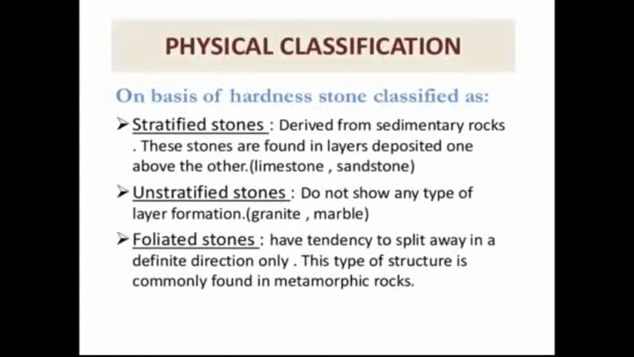The next is physical classification. On the basis of structure, stone is classified into stratified rock, unstratified stone, and foliated stone. Stratified stone means derived from the sedimentary rocks. These stones are found in layers deposited one above the other. Unstratified stones do not show any type of layer formation, for example granite and marble. Foliated stone has a tendency to split away in a definite direction only. This type of structure is commonly found in metamorphic rock.